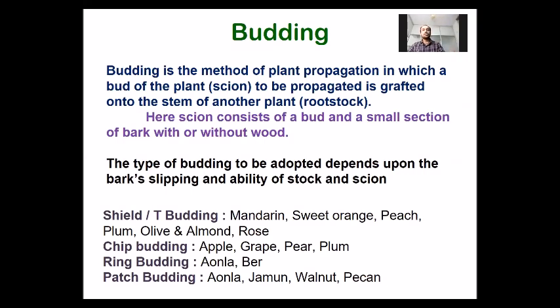scion is a single bud with a small section of bark. There are many types of budding, like shield or T budding, which is the most important type of budding, chip budding, ring budding, and patch budding. These names are given on the basis of the shape of the cut we are preparing on the rootstock. Next, we will understand about these methods in the next slide.